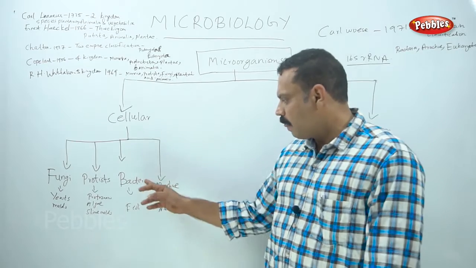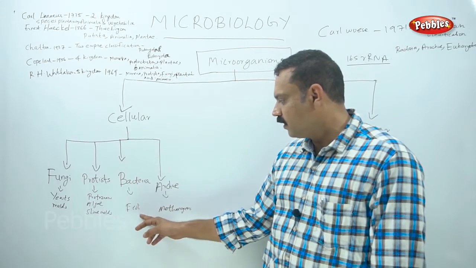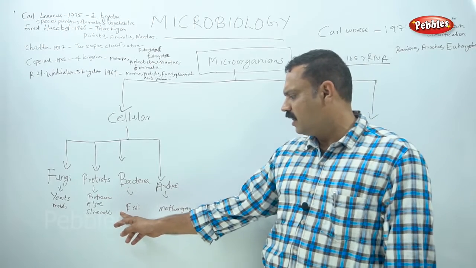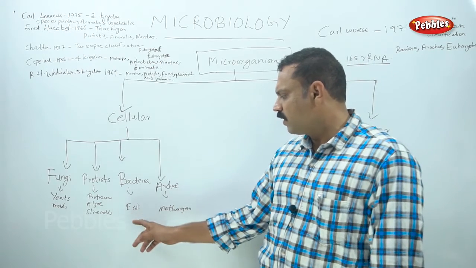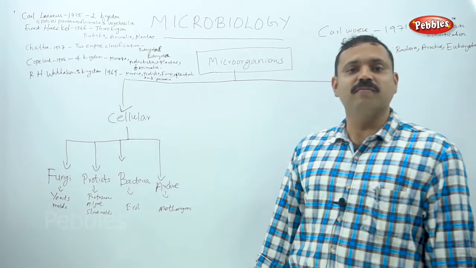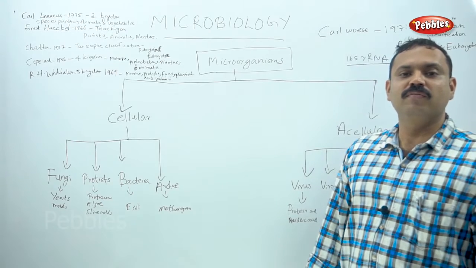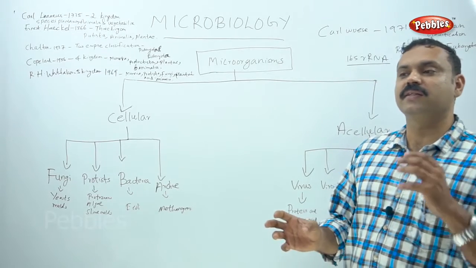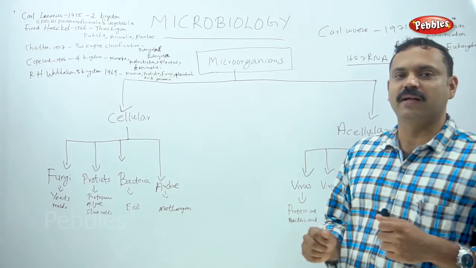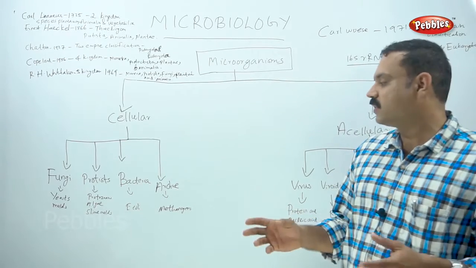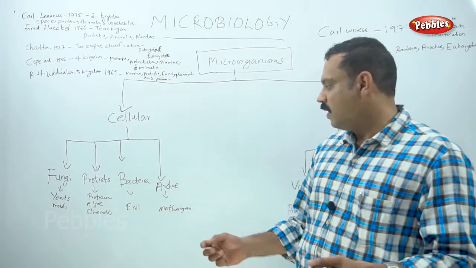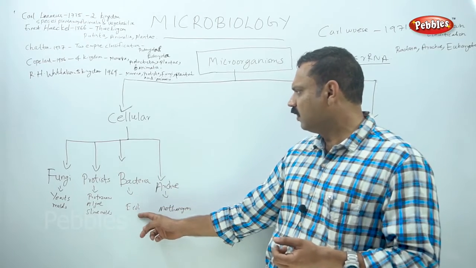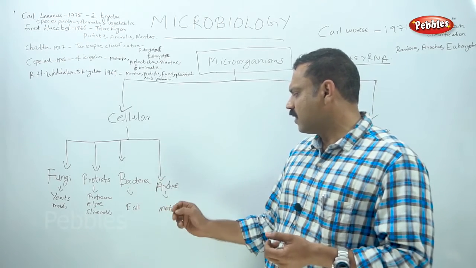It is caused by bacteria. And another bacterium, E. coli, Escherichia coli. Commonly in water testing, in newspapers and news dailies, we can see coliform bacteria. The number of coliform bacteria is very high in this water, so that water is not potable. It is not drinking water. We cannot drink that water. It is contaminated with coliform bacteria, which is caused by bacteria, E. coli. And the third one, Archaebacteria.